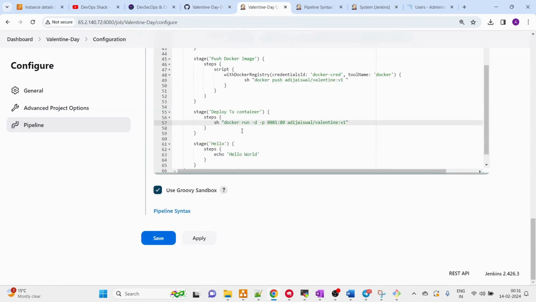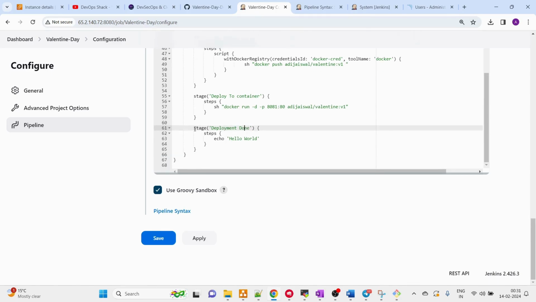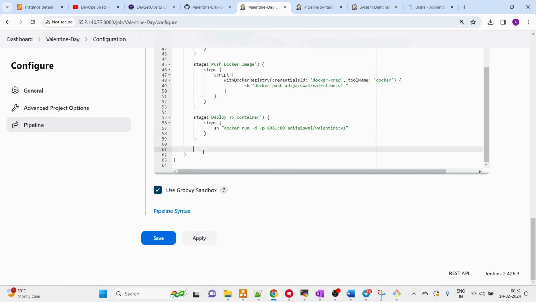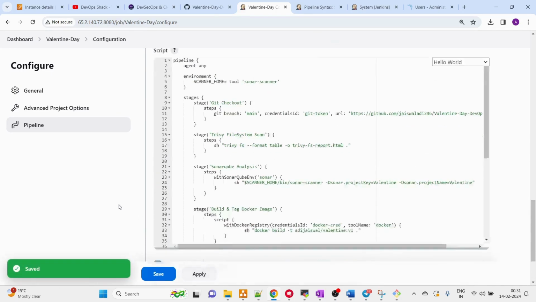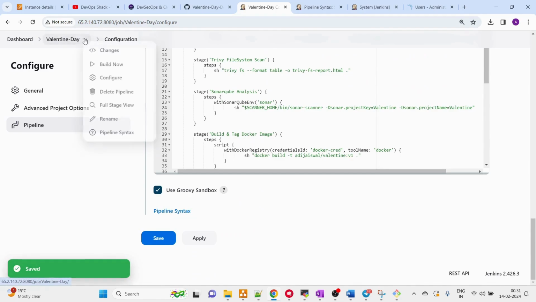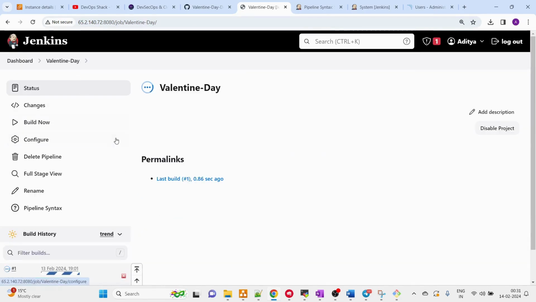So that's fine, and I'll just add one last stage, let's say deployment done. Just simple. Maybe we don't actually need it here. Why do we need to have an extra? So this seems fine. Let me add this and let's trigger it, and let's see if anything goes wrong. If so, we will fix it.